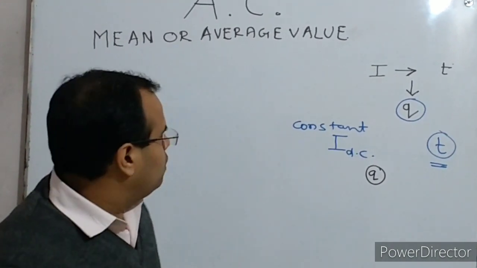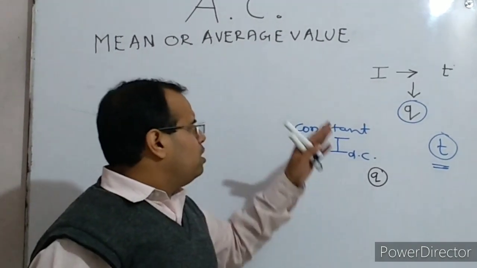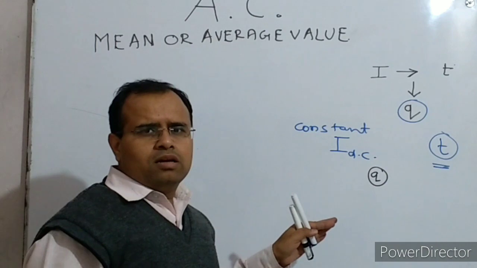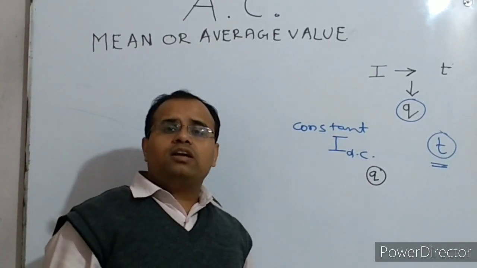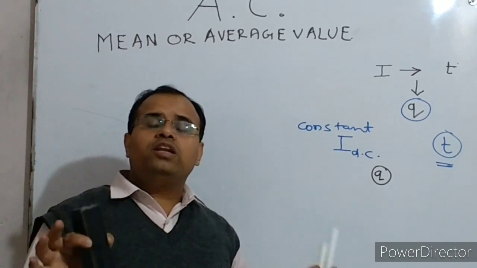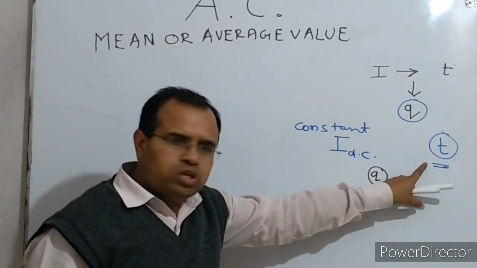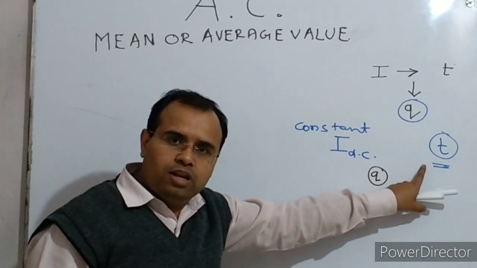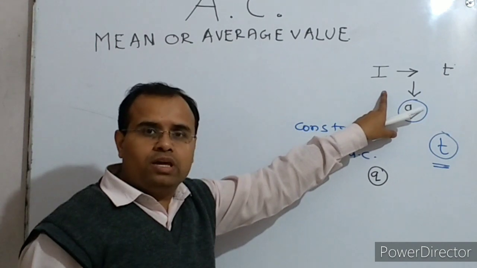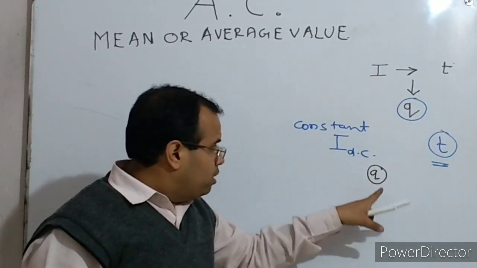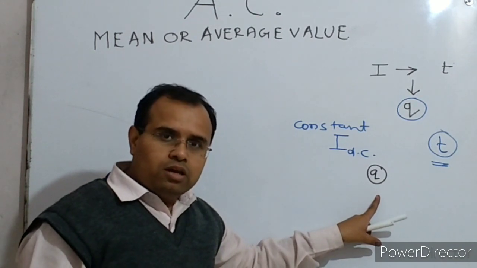So you have to understand that the average value or mean value of the alternating current is that constant value of DC which, when it flows through the circuit for the same time interval as the alternating current was flowing, makes the same amount of charge flow through the circuit.